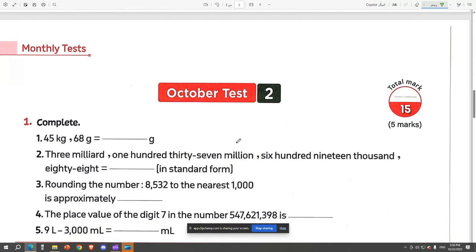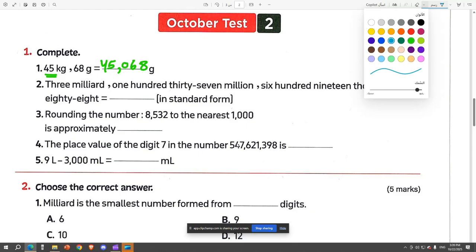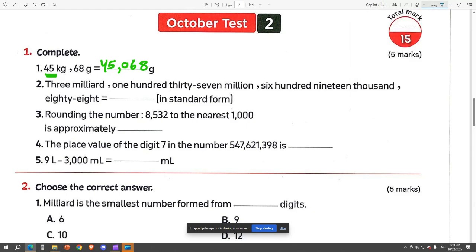Okay, moving on to the second test. In the second test, it says 45 kilograms, comma, 68 grams. So you have a comma here. Okay. So after the comma, you have 45. Super. Let's put 45. And then you have 68. But you don't have a number at the 100, so we'll put a 0. Easy peasy. The next question, it says 3 milliard, comma 137 million, comma 619,000, comma 88.